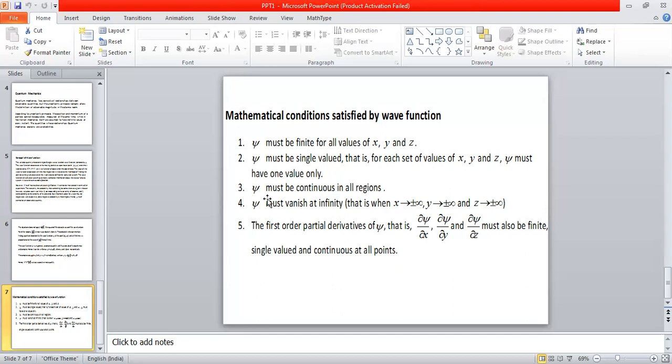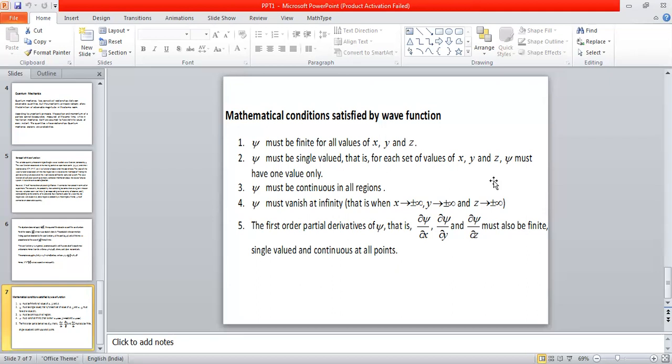And the next one, psi must be continuous in all the regions. Whatever the mathematical domain we are discussing for a given physical system, we expect the wave function to be continuous. It should not have discontinuous values. Another important condition is that psi must vanish at infinity.